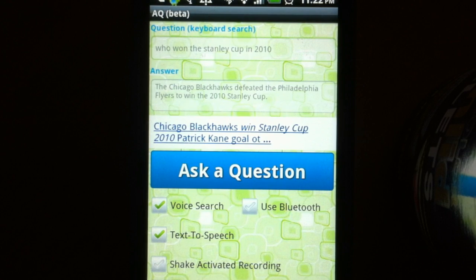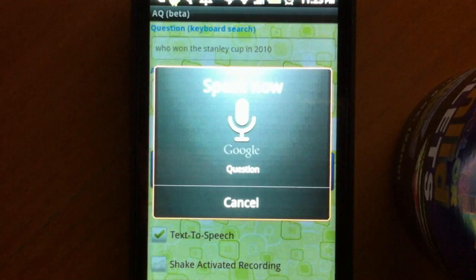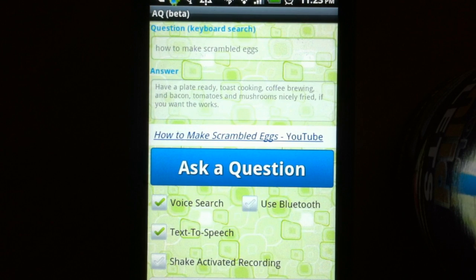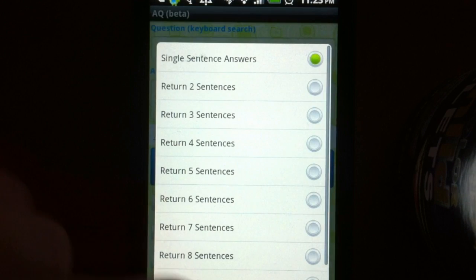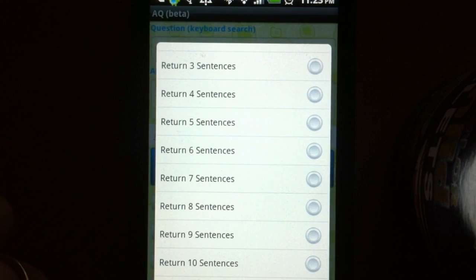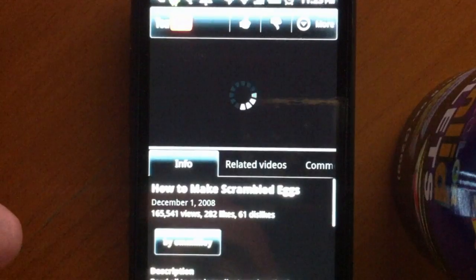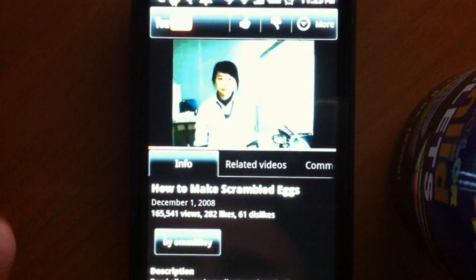So let's say, how to make scrambled eggs? Have a plate ready, toast cooking, coffee brewing, and bacon, tomatoes and mushrooms nicely fried, if you want the works. Okay, so this is obviously entire recipe, so if you were to turn the answers to return entire answer, you'll get entire recipe on the screen. But again, you can click on the video and watch someone else on how to make scrambled eggs.